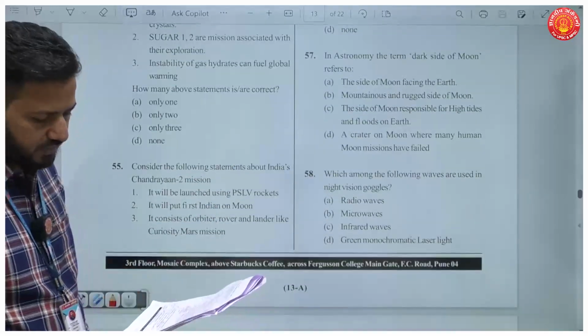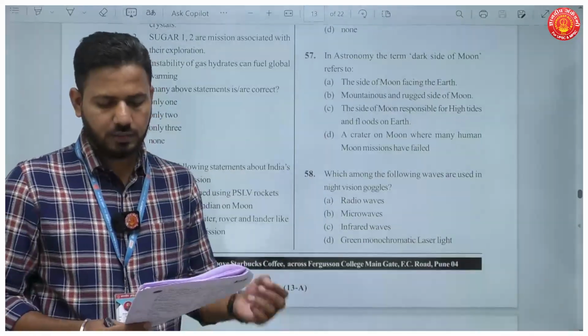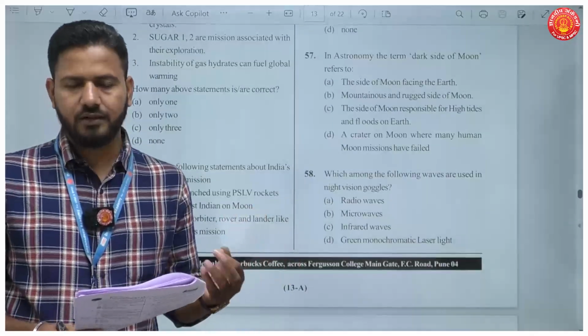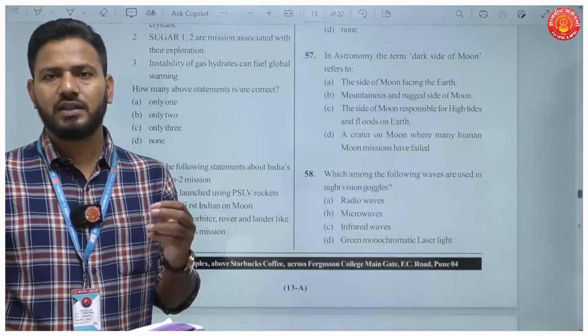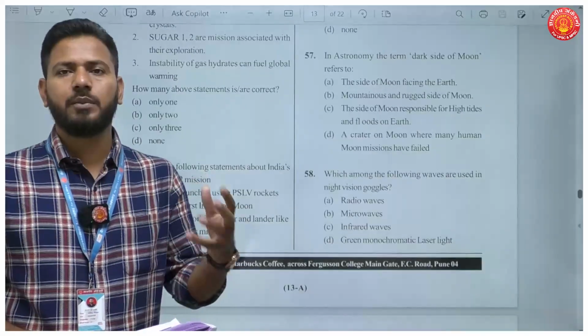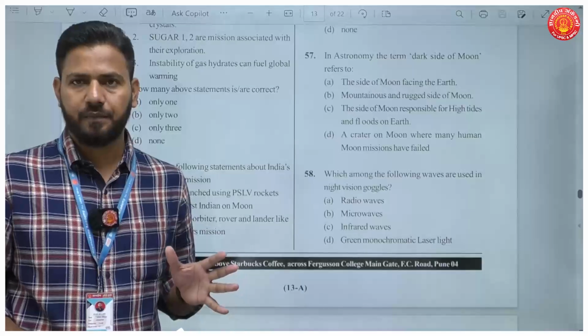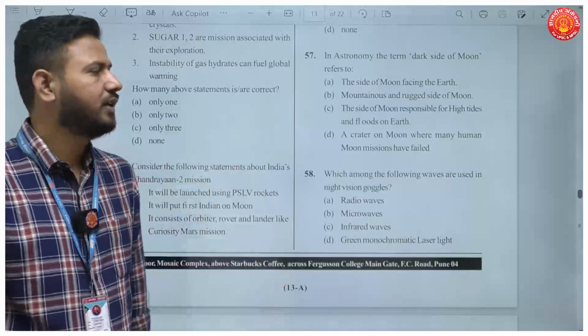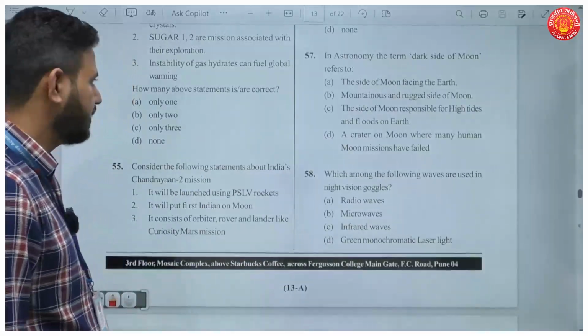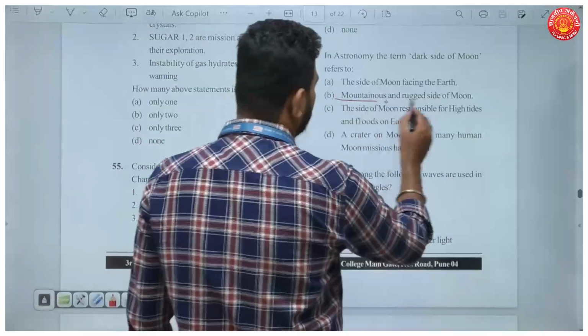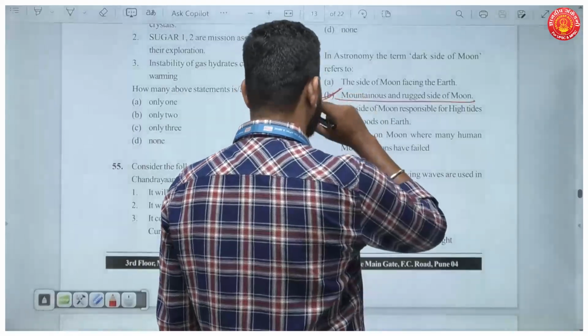Question number 57. In astronomy, the term dark side of the moon refers to. Now this is never the exact meaning of the word. When we say dark side of the moon, it is not actually dark. Okay, so why is it known as the dark side of the moon? It is because it is the mountainous and rugged side of the moon. Okay, your answer is this.